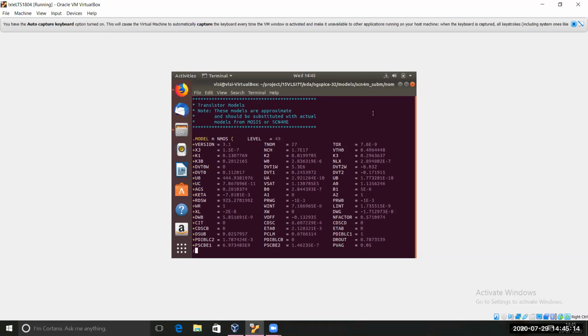Once you go through that, you will understand what model 1 and model 2 are, and what level 49 is. So level 1, level 2, level 3, level 49, level 54 and BSIM models. Once you know that, you can use any one of the models to do the simulations of your circuit. Go ahead, Rachita.